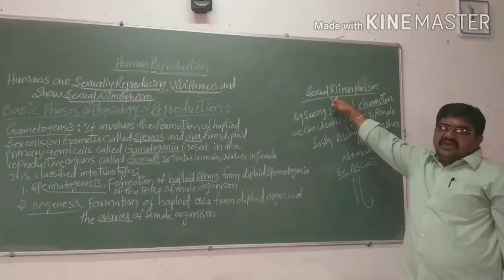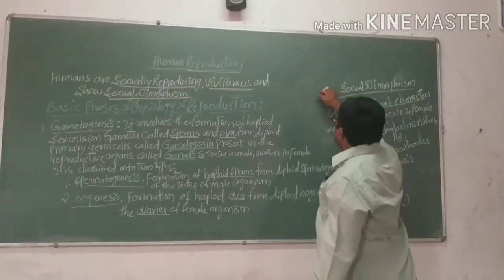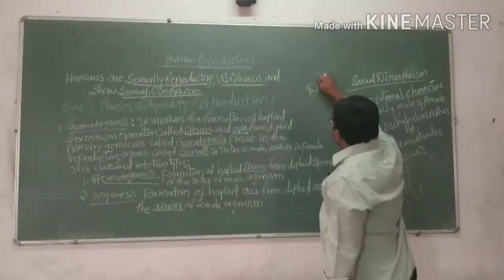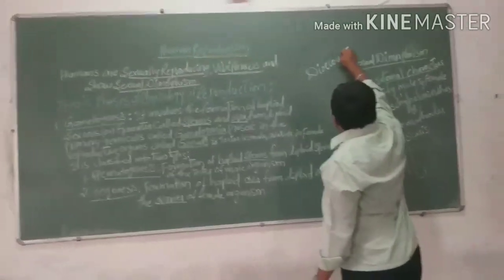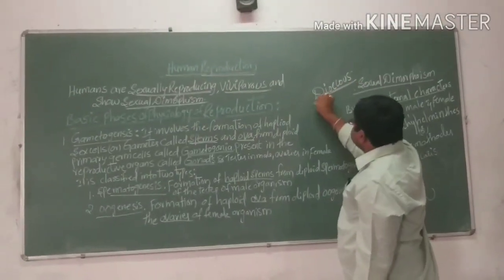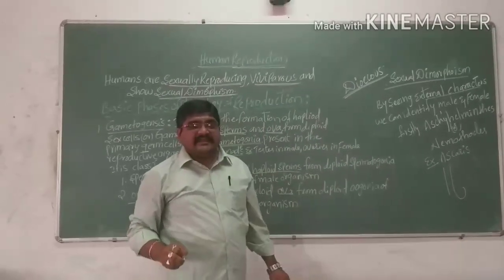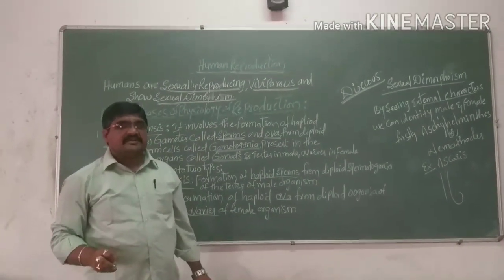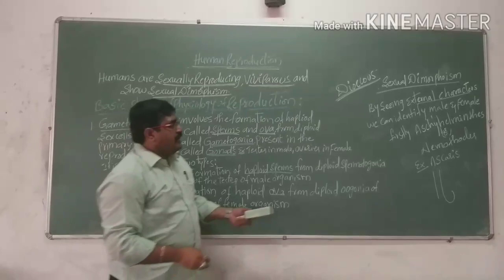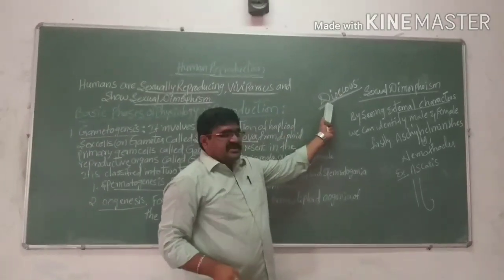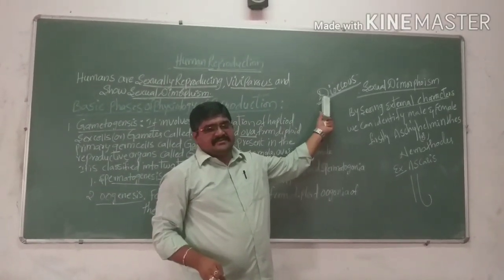And here, with sexual dimorphism, these organisms are dioecious, that is, male and female are separate, and the gametes are presented separately, so we call these dioecious organisms.